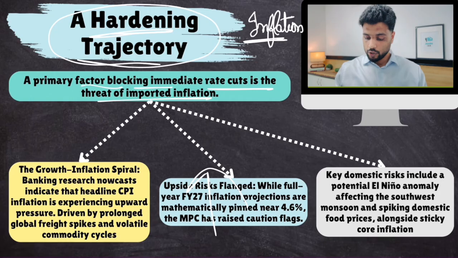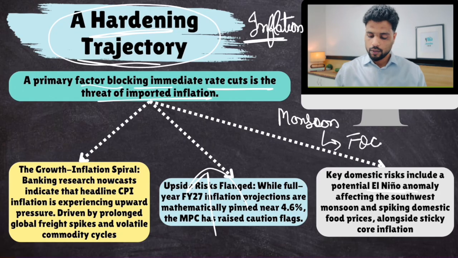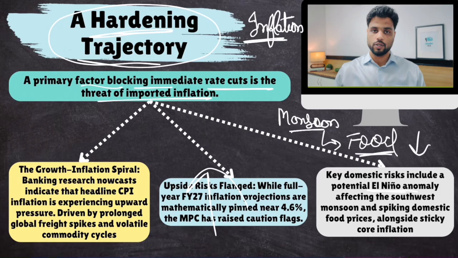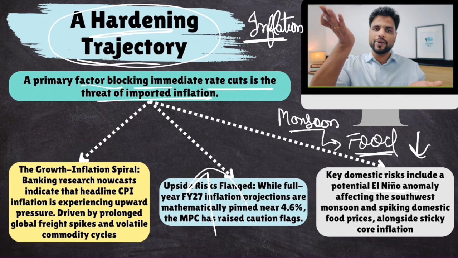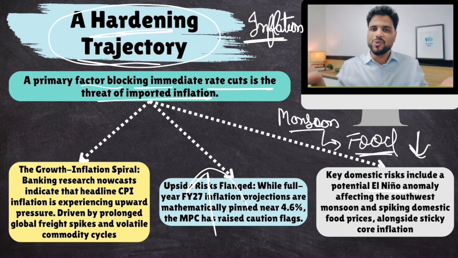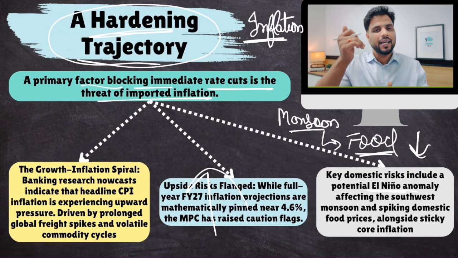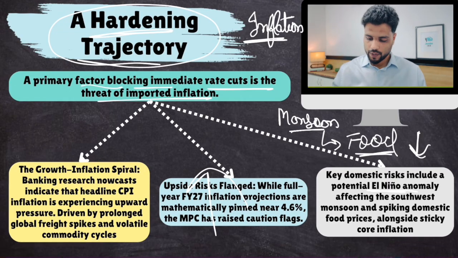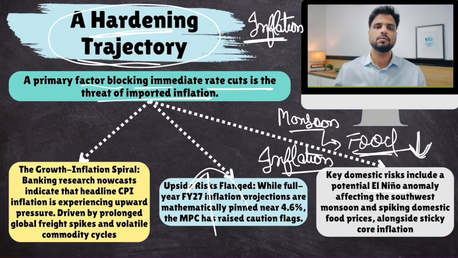Then the other thing is, because of El Nino, monsoon prediction is really poor. Now, most of India's agriculture or food is rain-fed agriculture. So food supply is going to get reduced. Because if there is poor monsoon, food supply is going to get reduced. Now, food demand is high because of growing population, but if supply falls, you all know this relationship between demand and supply. Whenever demand is high, inflation is high, right? So because of this fall in food supply, food inflation is going to be high. So energy prices are high, food inflation is high. Well, things are not looking good. That is why RBI has decided to do this.